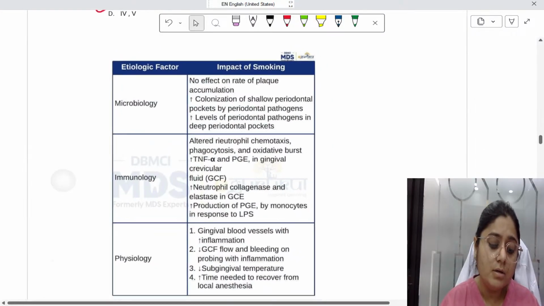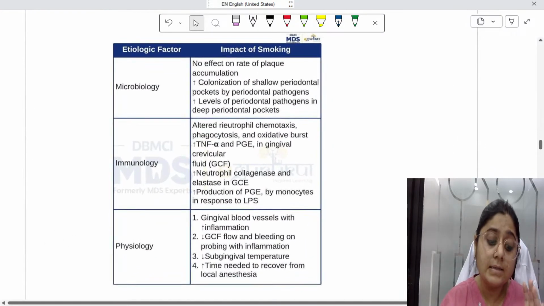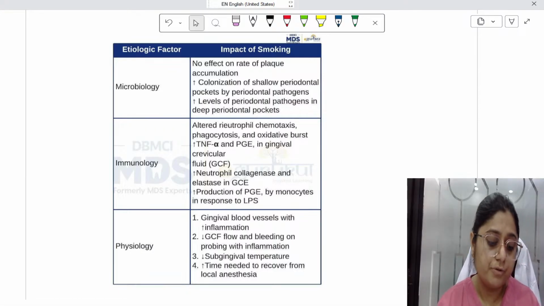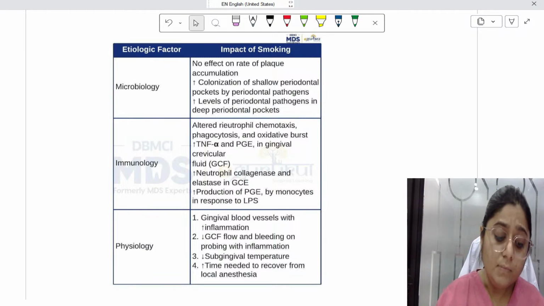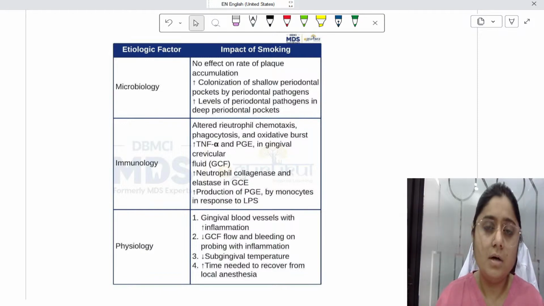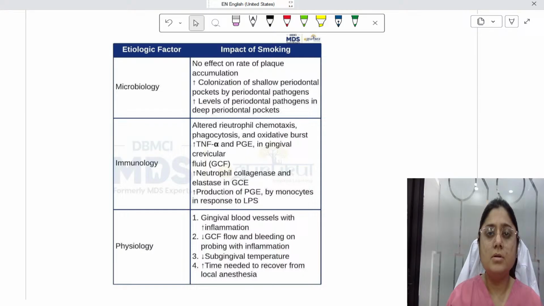So here, this is the table. You can take a screenshot of this. Due to time limitation, I'm not going to read out everything. Just take a screenshot of it. It is application based. You don't have to rote learn everything. You will read it, you will understand the concept, and it is easier for you to remember.